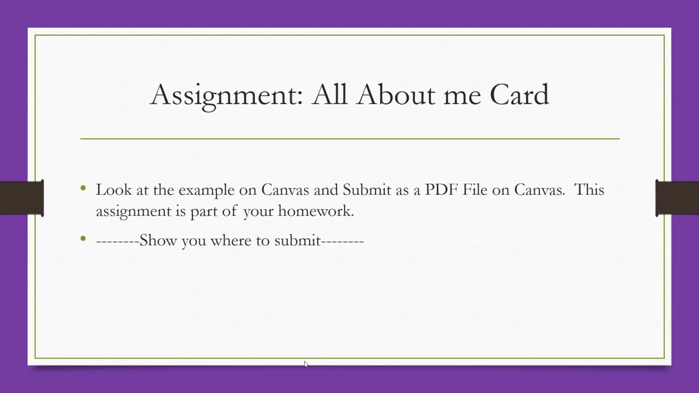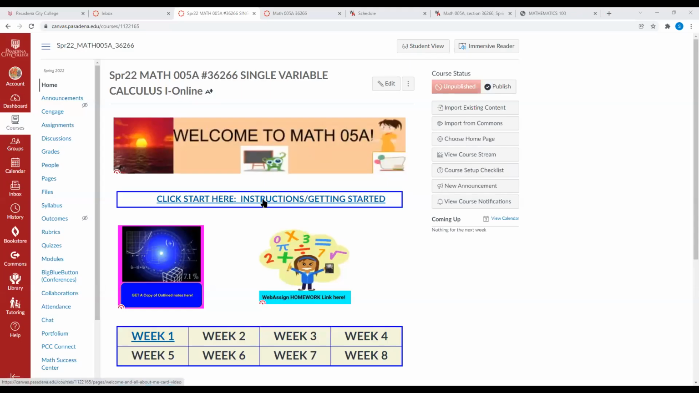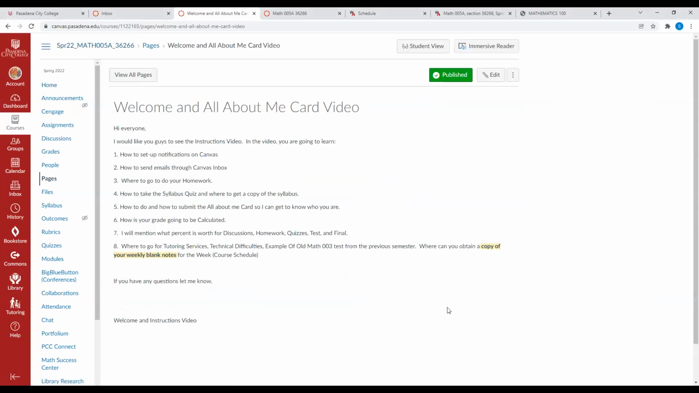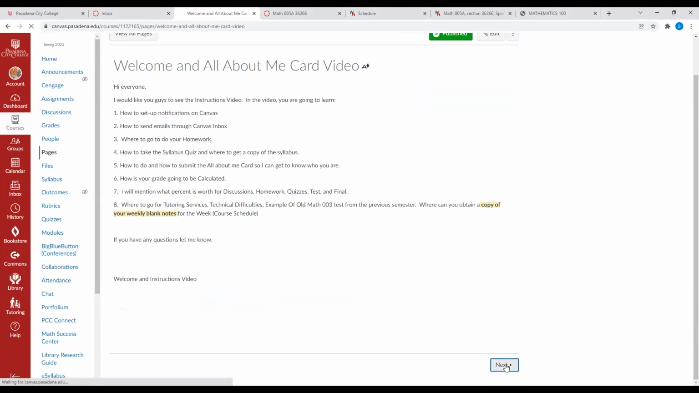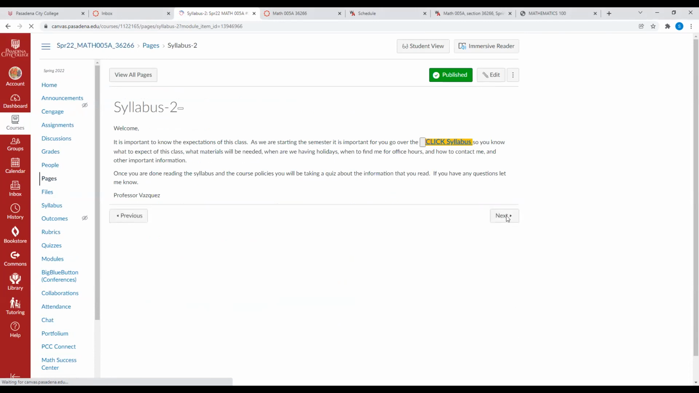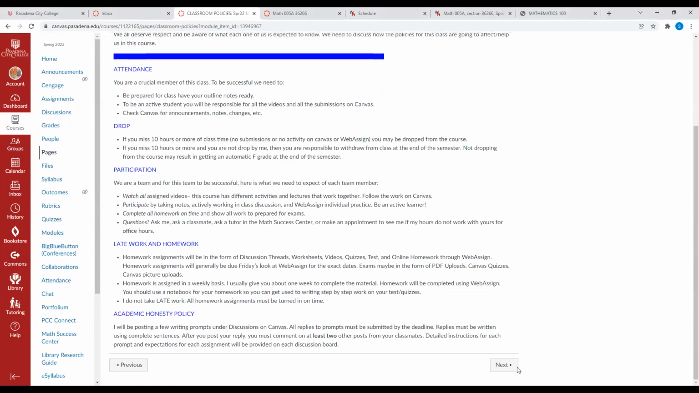The first few times it might be confusing, but everything will be okay, so don't worry. Let me go ahead and share the screen. Remember right here where it was the start, click here for the instructions. Remember that we talked about the syllabus already, and we also talked about the classroom policies and the quizzes.